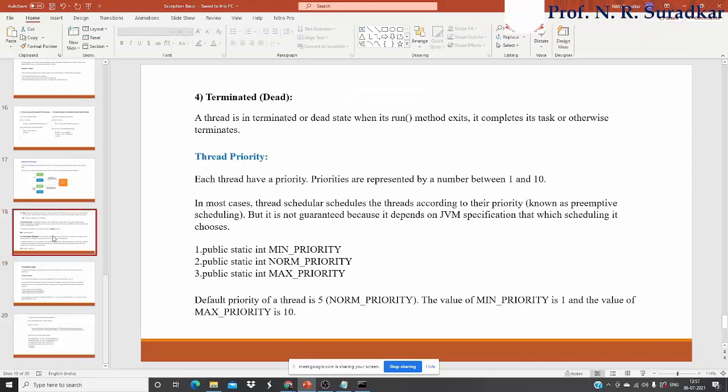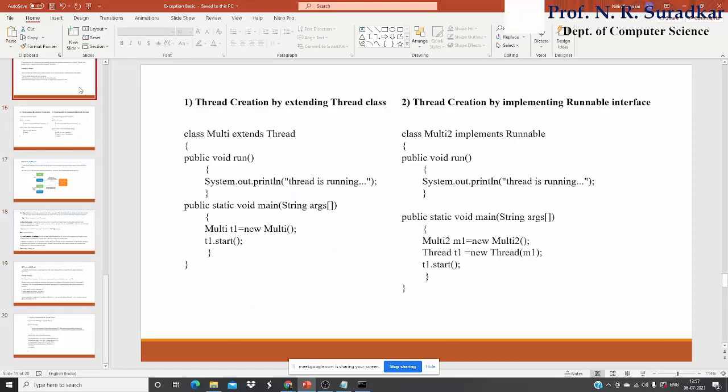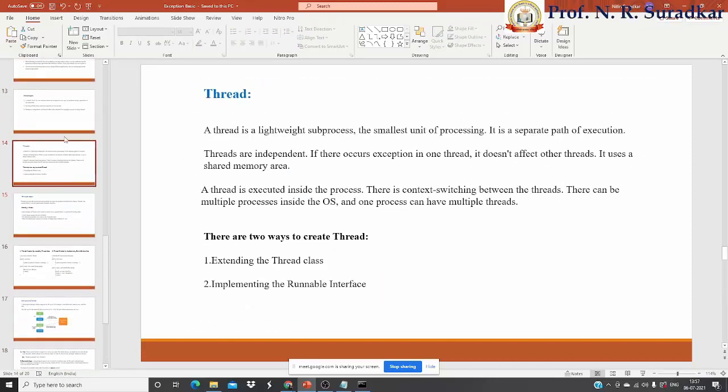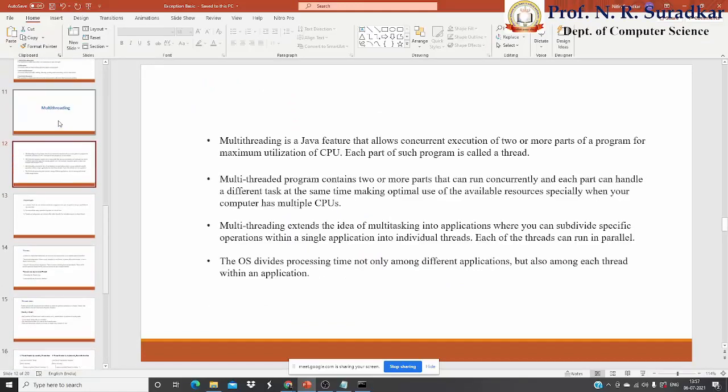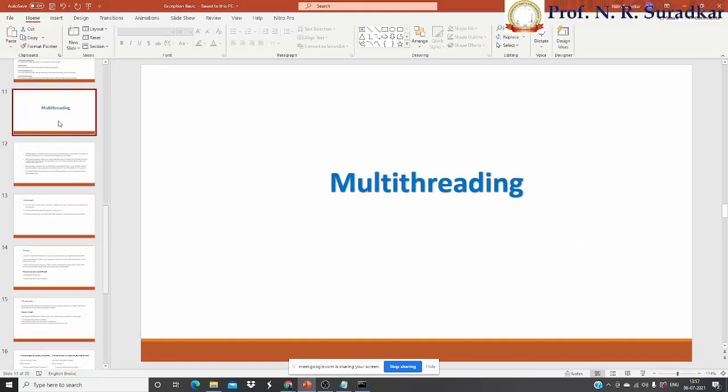All these options are concerned with multi-threading.